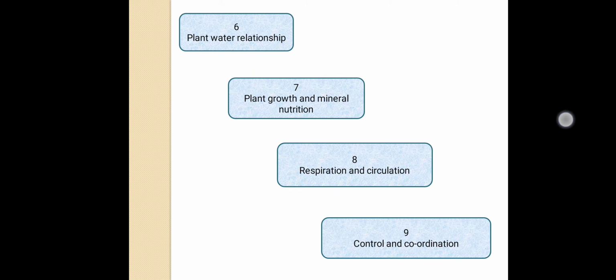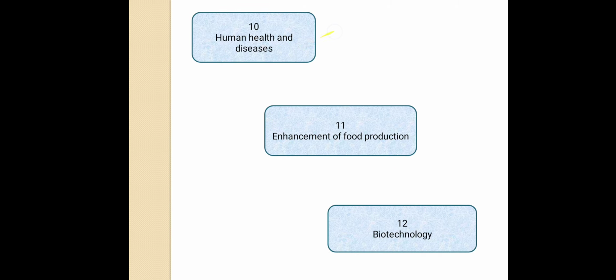Now moving to the next, that is chapter number 10, 11 and 12. These 3 chapters belong to unit 4, that is applied biology. Under the 10th chapter, you will get an idea of some bacterial, viral and fungal diseases and the medication for them. Then in the 11th one, you will understand how to increase food production to solve the food crisis. Under biotechnology, you will get an idea about genetically modified plants and animals. Also, you will learn some techniques like DNA fingerprinting, genetic engineering, etc.